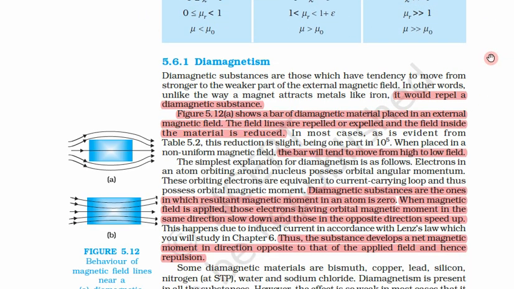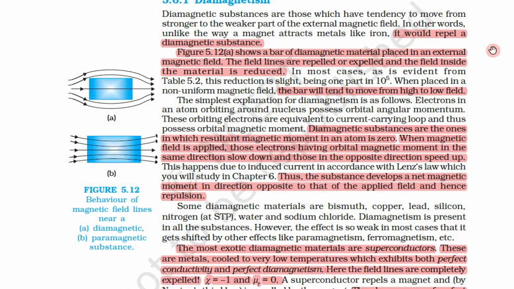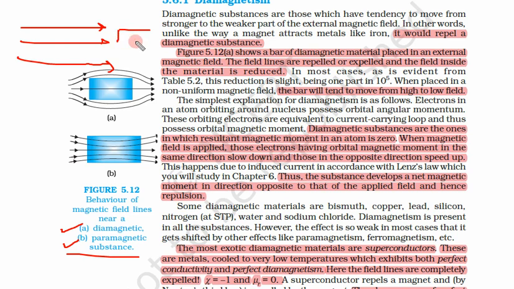Now let us understand what is diamagnetism and what is paramagnetism. First let us see this diagram: behavior of magnetic field lines near a diamagnet and a paramagnetic substance. Substance means material. Suppose we have a magnetic field and a piece of material. If that piece is a diamagnet, it will repel magnetic field lines. These were going straight, but this material is repelling those lines.